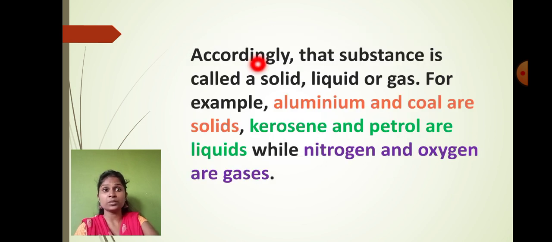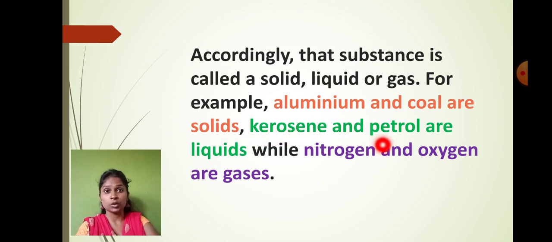Let me tell you that over here. According to the substance, it is called a solid, a liquid or a gas. Let me tell you one example. For example, let's take aluminium. Aluminium and coal have a particular shape, so they come under the solid category.